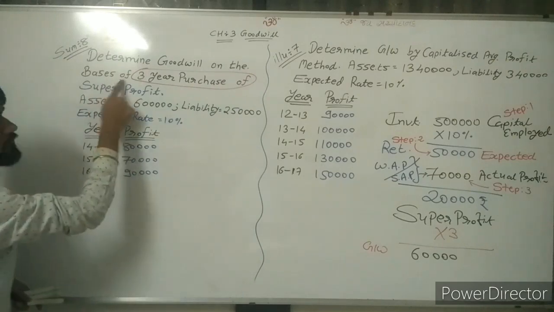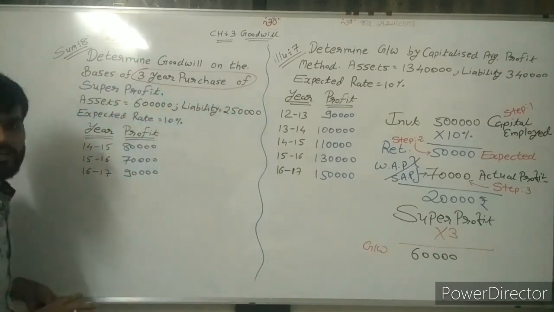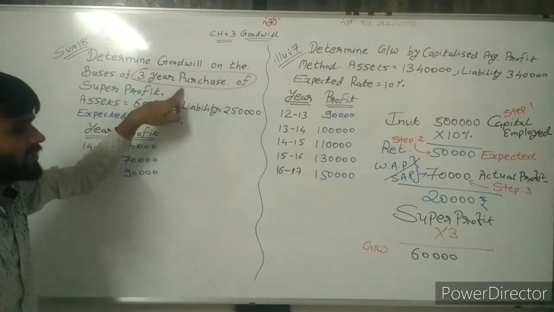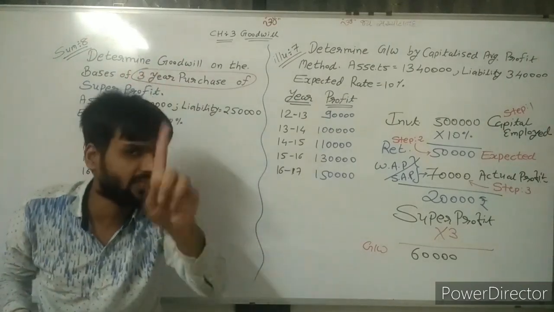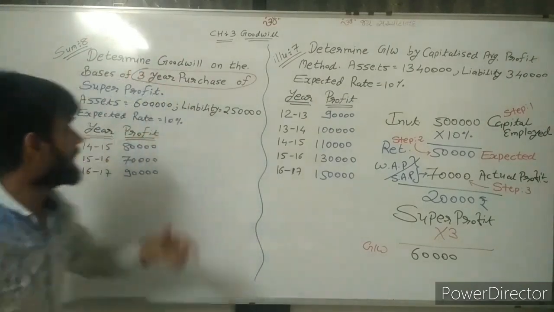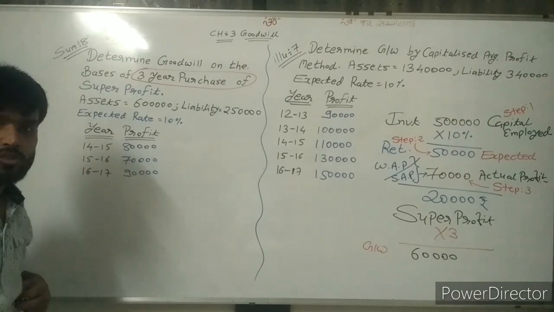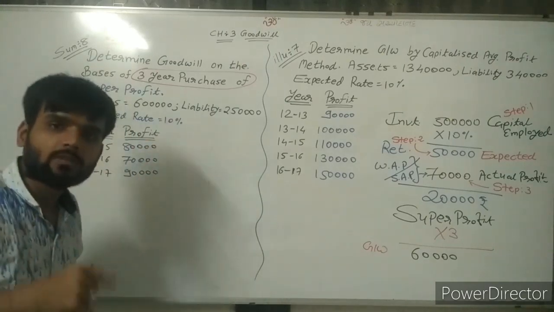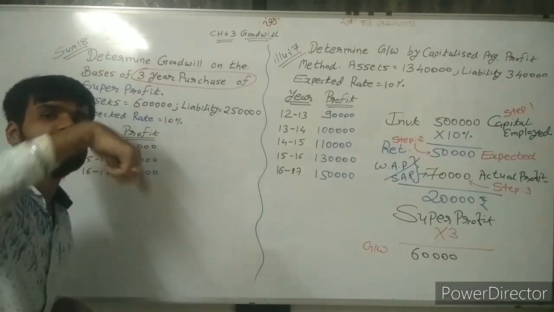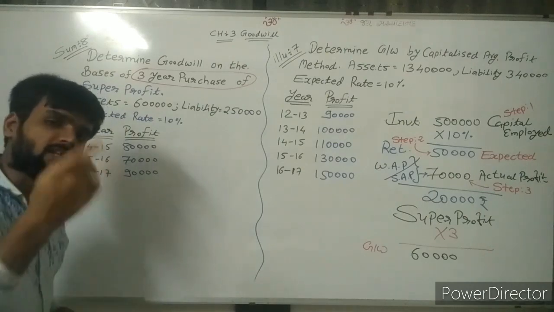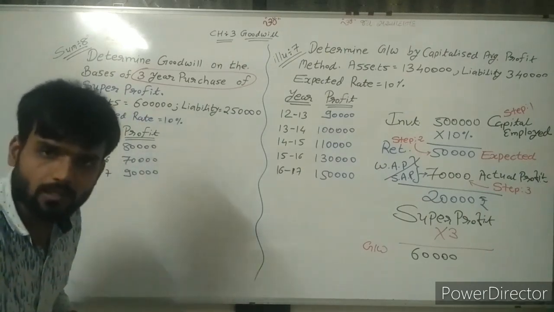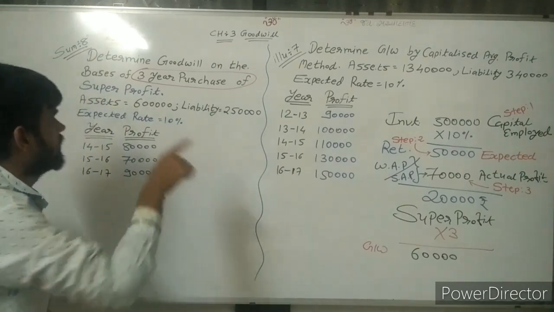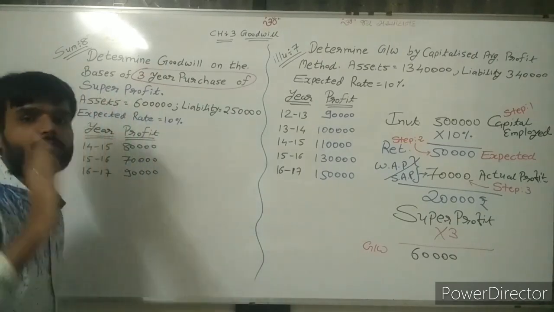Determine goodwill on the basis of 3 years' purchase of super profit. So simple. 3 years' purchase means multiply with 3. So super profit into 3. If weighted average is given, then weighted average into 3. If simple average is given, then simple average into 3. So here, first of all, we need super profit.